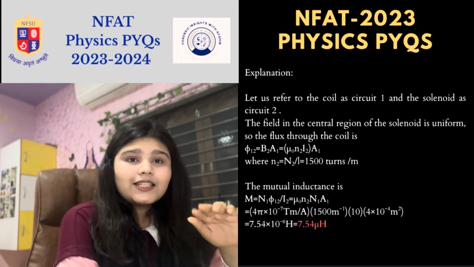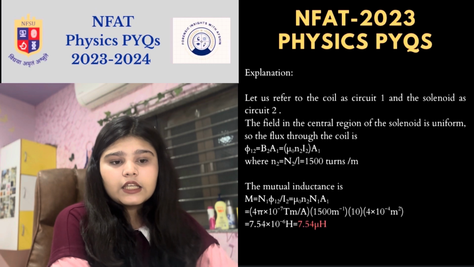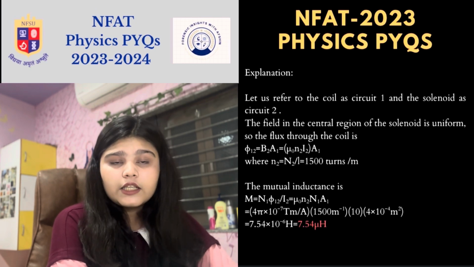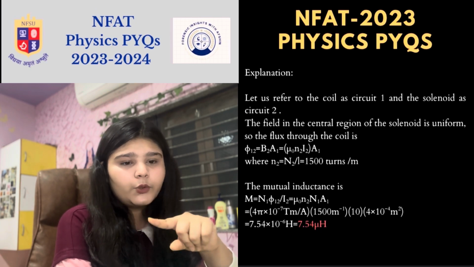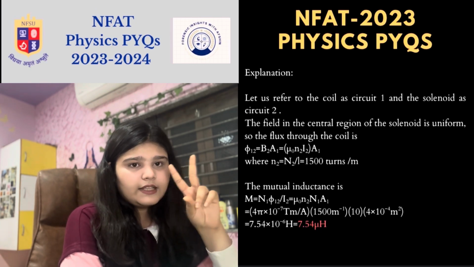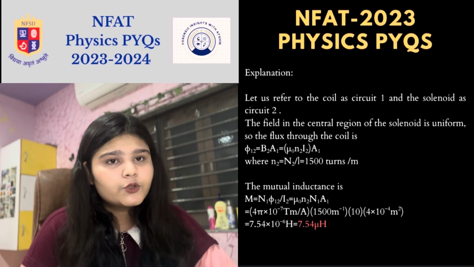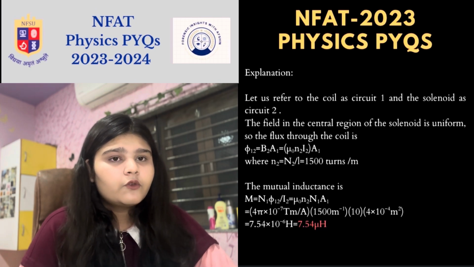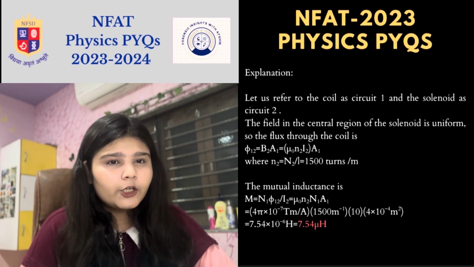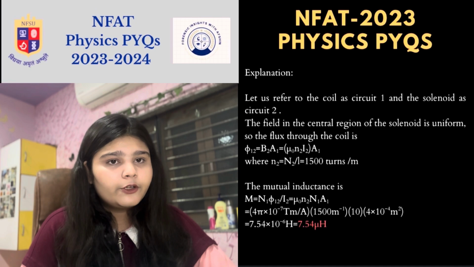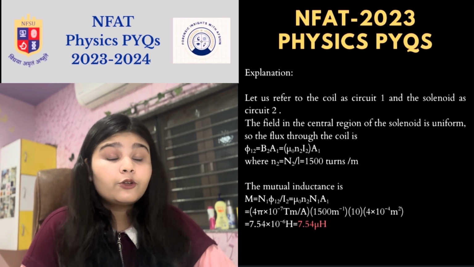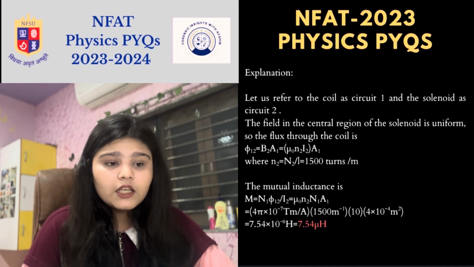So the field in the central region of the solenoid is uniform, so the flux through the coil is phi 12, because we are taking the coil as circuit 1 and the solenoid as circuit 2. So phi 12 equals to B2 A1, which will be mu 0 N2 I2 into A1, where N2 is N2 by L, which is already given as 1500 turns per meter.